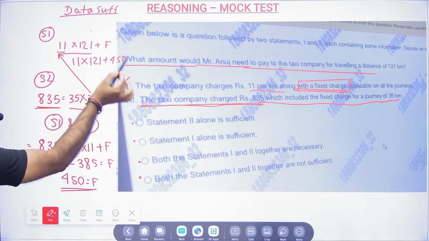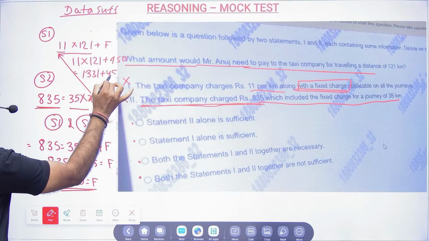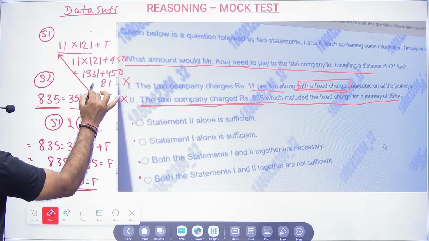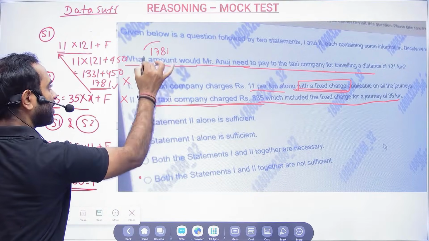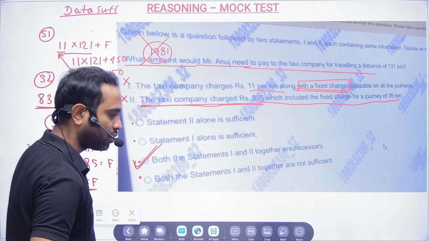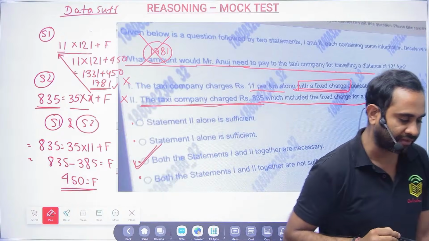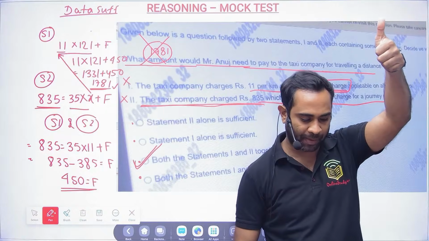Actually, you do not have to calculate the exact value, but as I am explaining, I am just telling you. So it is nothing but 1781 rupees Anuj has paid. But this value was not required. You just had to tell statement 1 and statement 2 together are sufficient to answer this question, and option C will become the correct answer for this particular problem.